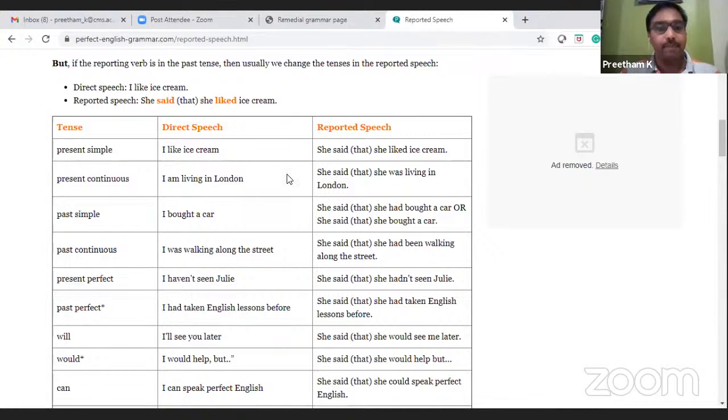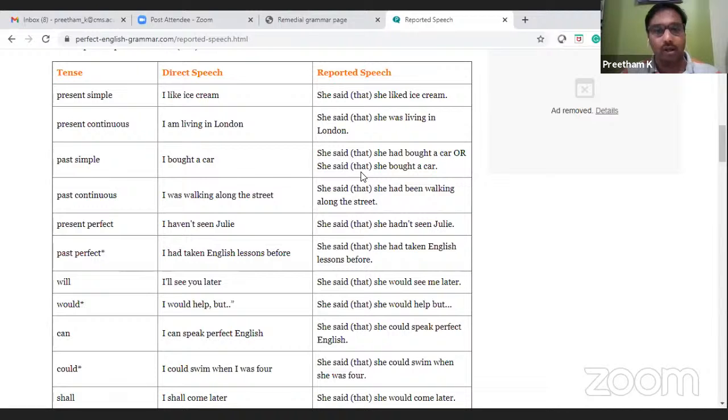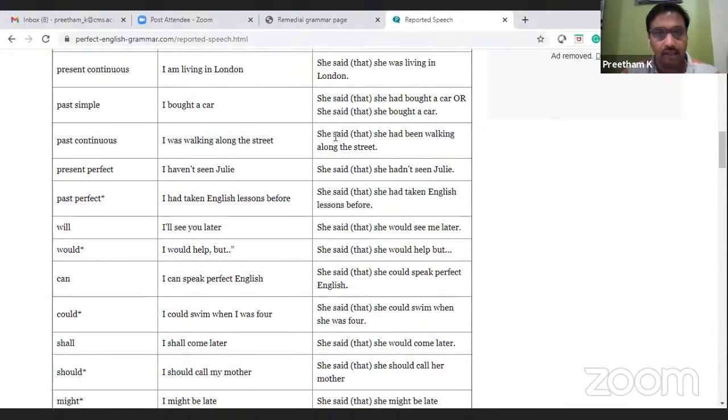Then past simple, I bought a car. She said that she had bought a car, or she said she bought a car. Past continuous, see all you should see here. See the verbs that are there. It is all in past tense. Past continuous, I was walking along the street. She said that she had been walking along the street. Again, it depends on what you focus on. We can even say she had been walking along the street, or she was walking along the street.